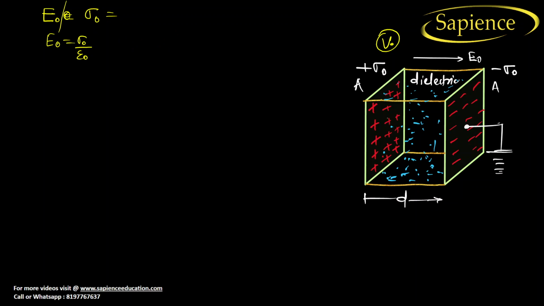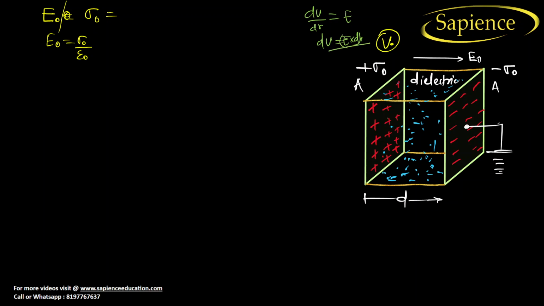Gradient means dV by dr is equal to E. So from here, dV is equal to E into the distance d. Always try to use this formula.